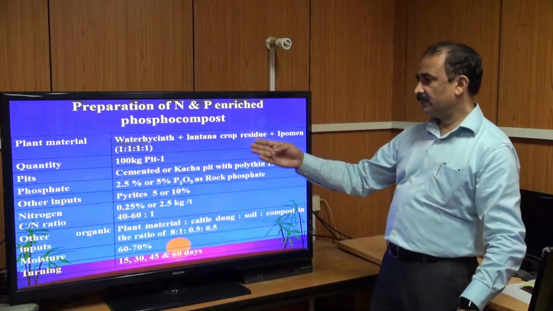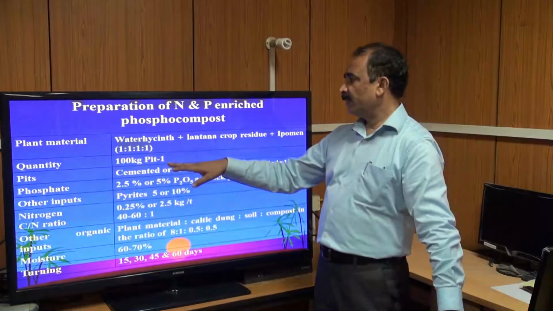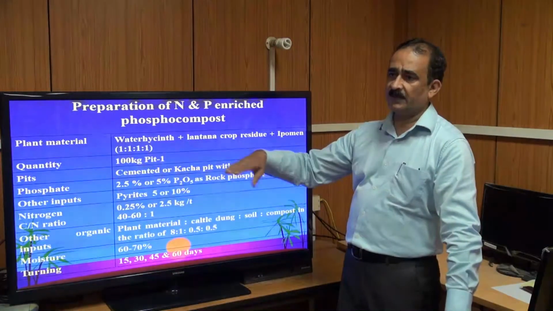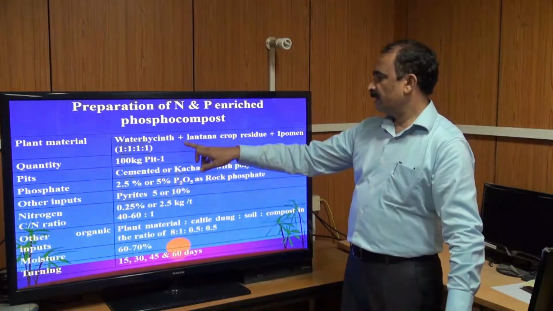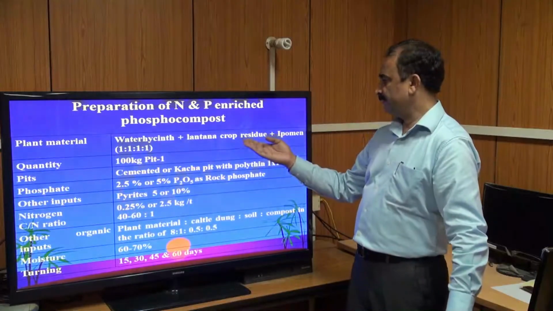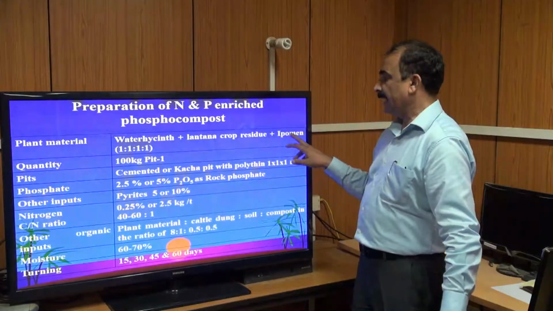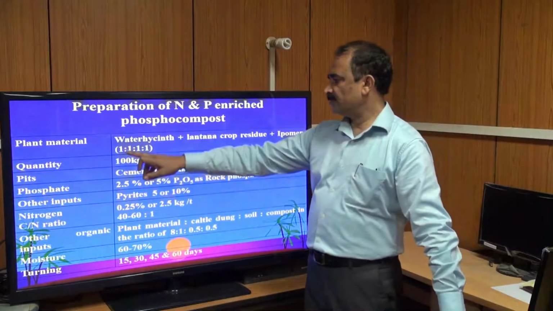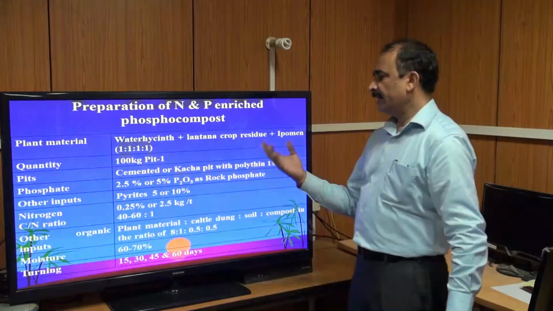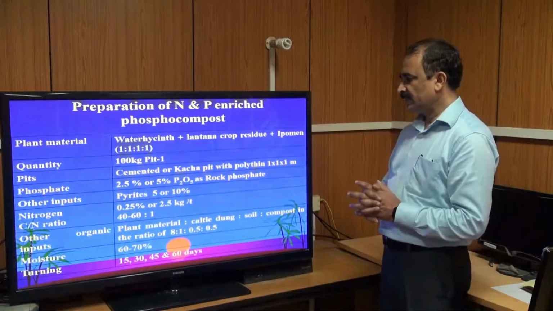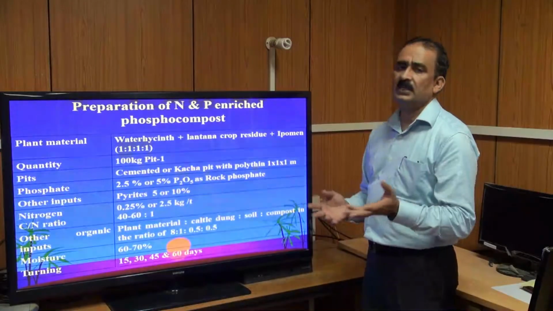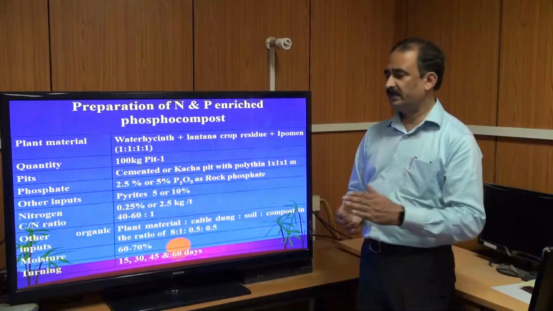So what is the ratio for the preparation of this enriched compost? Water hyacinth, which is available in the ponds, plus lantana, crop residue or any crop residue as per availability, then ipomoea, in the ratio 1:1:1:1. The quantity is for a 100 kg capacity pit, which may be cemented or kacha, meaning without brick and cement.